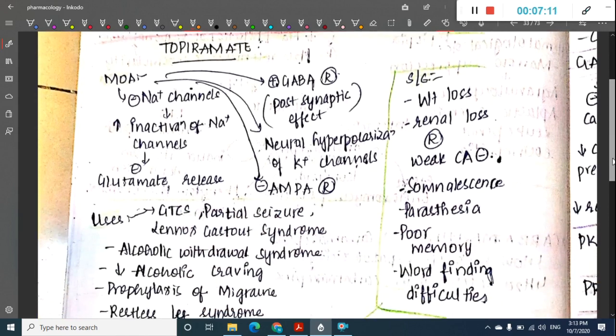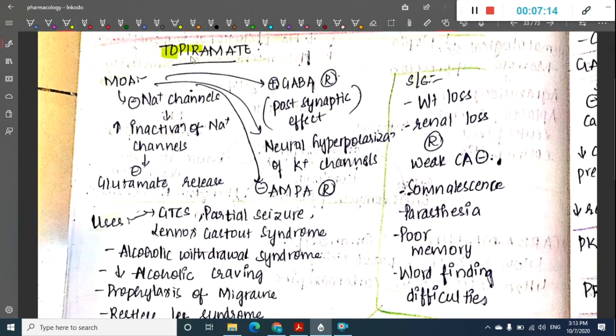Then the next sodium channel inhibitor which is important is topiramate. So this topiramate is also a sodium channel inhibitor. This also blocks the sodium channels and thus inactivates them. Okay, and it inhibits glutamate release. This also inhibits one more receptor, the AMPA receptor. Okay, it also hyperpolarizes the potassium channels in the neuron, and because of that it will decrease the impulse transmission.